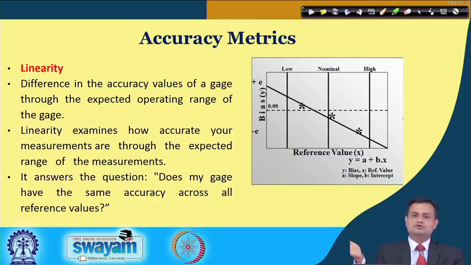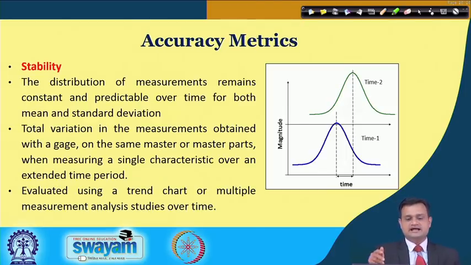So you are interested to see that when I am checking 10 degree centigrade temperature and when I am checking 90 degree centigrade, whether I am getting the same bias or the bias is amplified or there is some difference. So over an operating range, how my gauge behaves, that I am trying to judge through linearity.